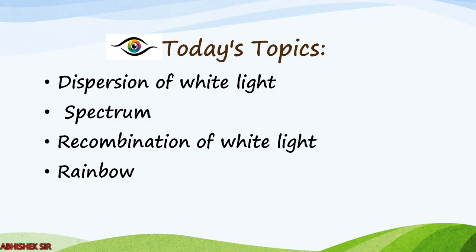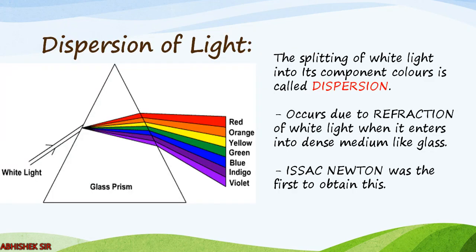Then we will see an experiment of a very famous scientist, which is called recombination of white light. And then we will end this video, the fourth and the last topic of this video, that will be rainbow. Okay, so today's all topics are very colorful, right? So let us start with the first one.